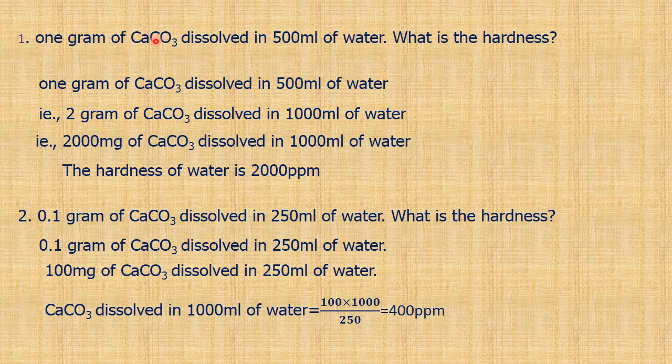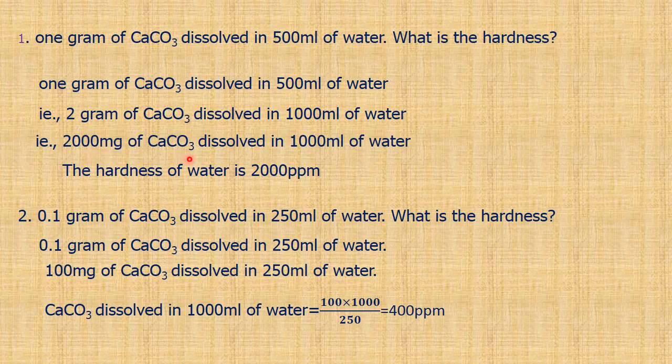So hardness can be directly related for 1000 ml. So 1 gram is present in 500 ml means 2 gram of calcium carbonate is present in 1000 ml of water. So 2 gram we express in milligram per liter. So 2 gram turns out to be 2000 milligram of calcium carbonate salt dissolved in 1000 ml of water. Thus the hardness of water is 2000 ppm.